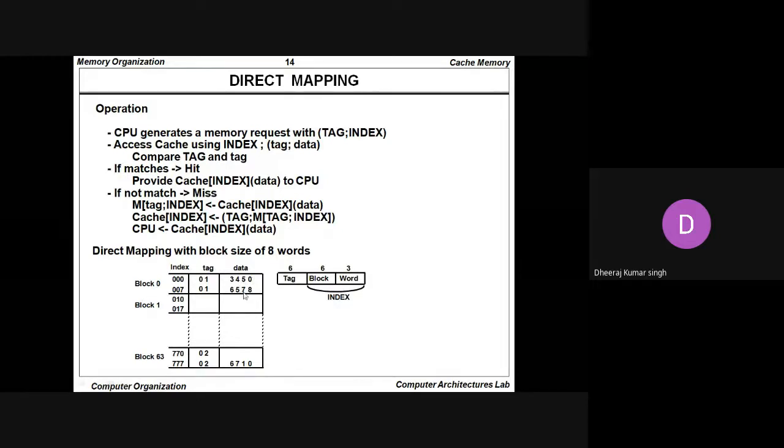The word is basically known as the data. And the tag is there. So where tag, block, as well as word are available in the same position, same memory, in that situation we say it is the direct mapping with block size of different words.